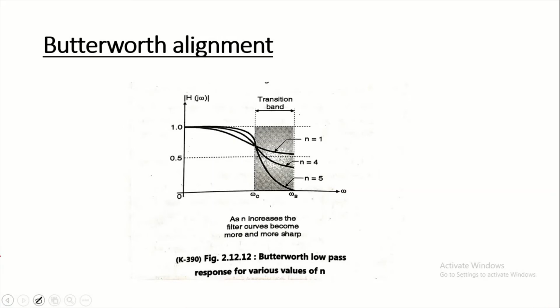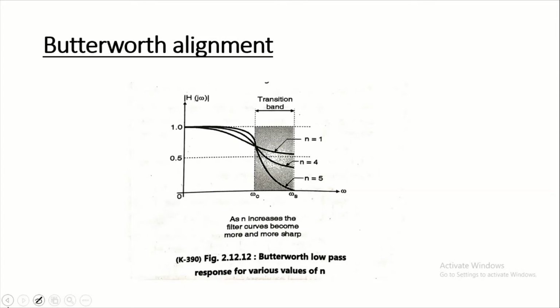The Butterworth alignment is characterized by modern amplitude and the phase response. It exhibits the fastest roll off of any single stop slope filter. For this type of filter, the 3 decibel down frequency is equal to the cutoff critical frequency, means F3dB is equal to Fc. This is the general purpose filter and perhaps the most popular one.